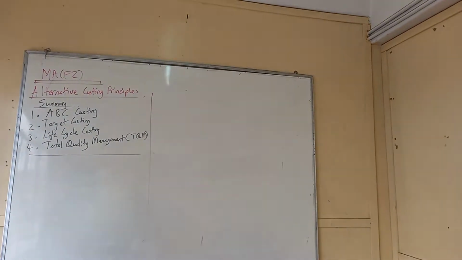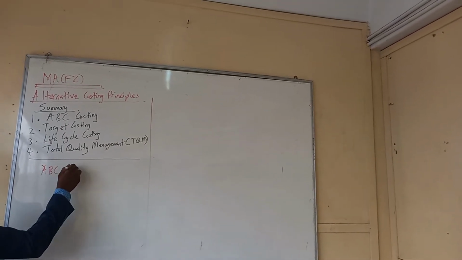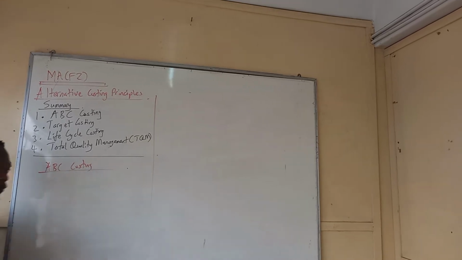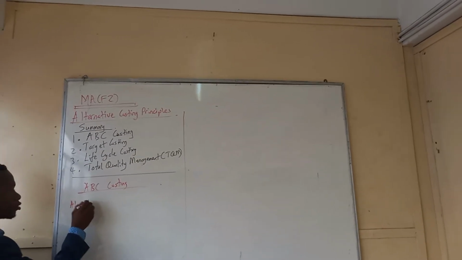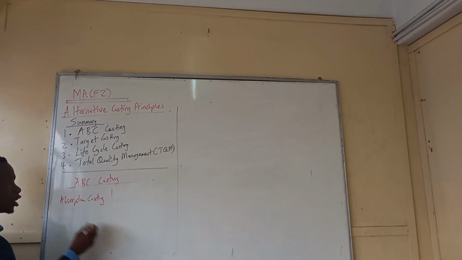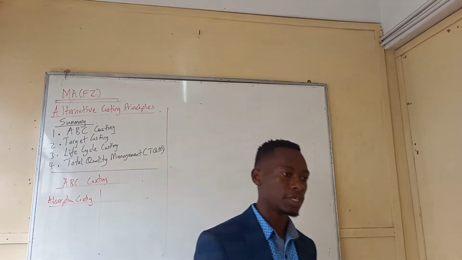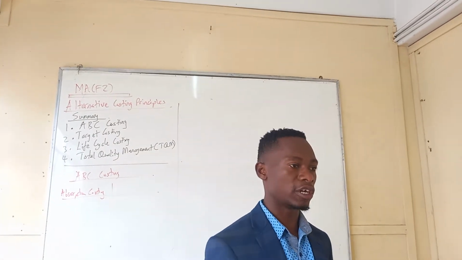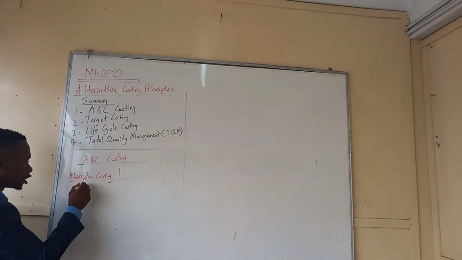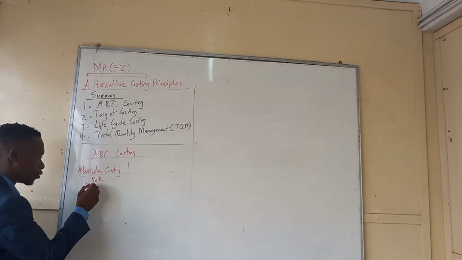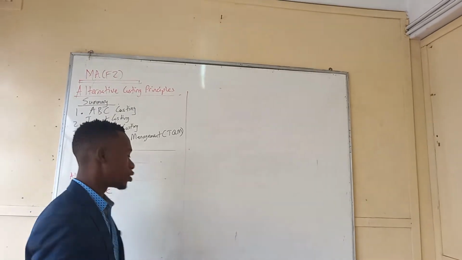Activity-based costing. So there was a method that was introduced before ABC costing. Before ABC costing, they introduced absorption costing, and I'm pretty sure that you've heard of absorption costing and marginal costing. Marginal costing, we say that this is a method which focuses on the variable cost, right? Then the absorption costing focuses on what? It focuses on both variable cost and the fixed cost. So this method is good.